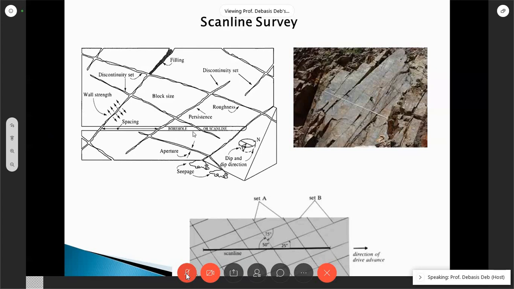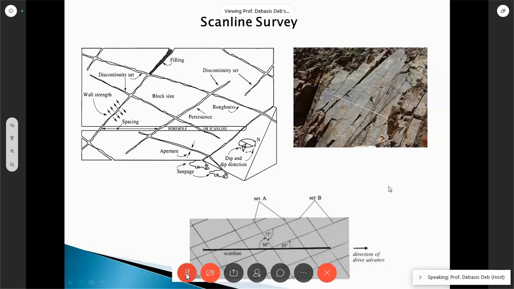Mostly we start with that, and then when the mine gets exposed, we open some area, and then we need to do this study to find out all these properties from the field. This will not happen sitting in the laboratory, because this is the rock mass, we have to go to it. Now clear?